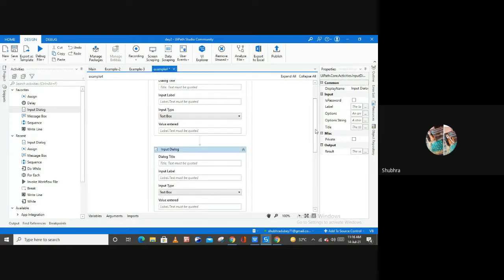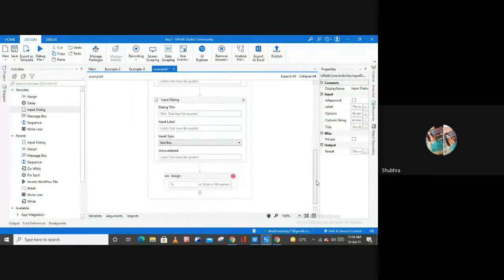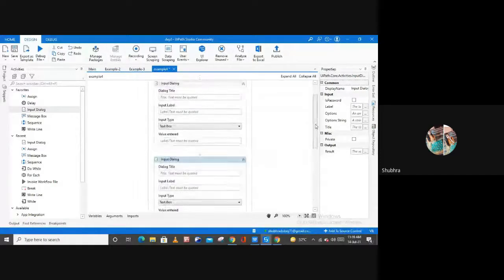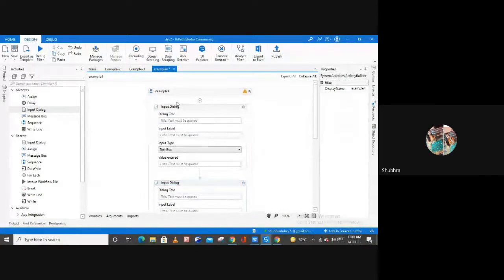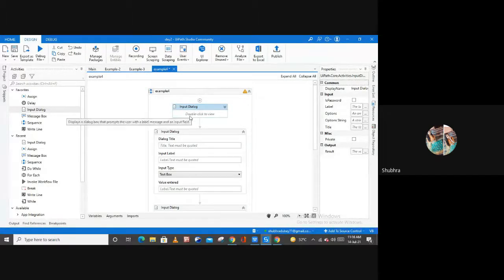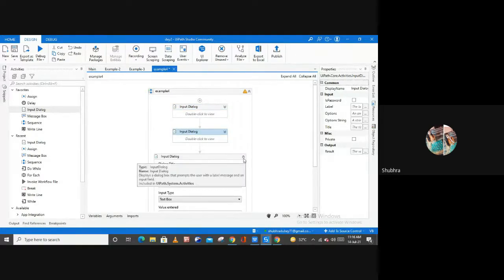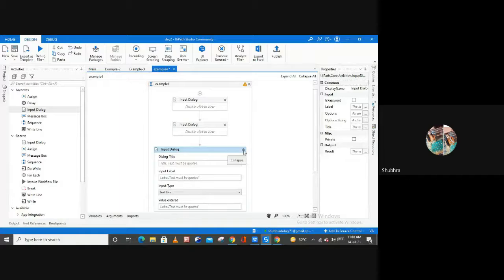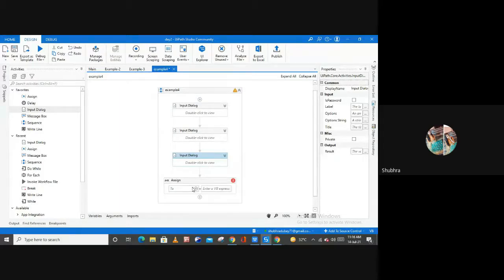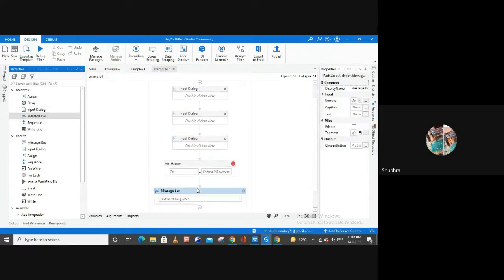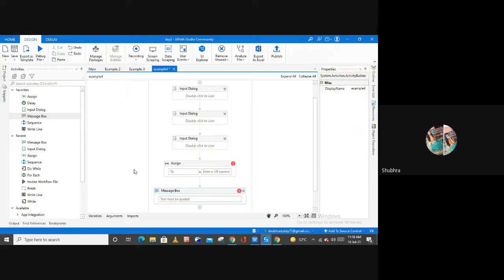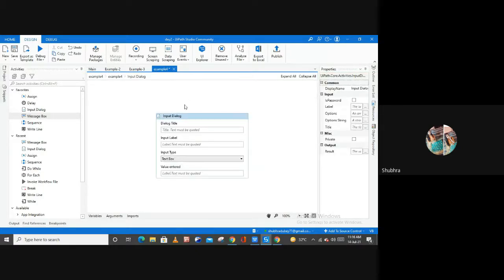So I have used 3 input dialog box activities here, as you can see, and then I have used this assign activity. What I'm going to do here is ask my user to enter one number here, one number here, and one number here. So basically I'm going to ask three numbers from my user, and then I will store all these three numbers inside of an array variable, right? And then we will perform some calculations based on the numbers, right? For this purpose, a message box, and now let me ask the numbers.